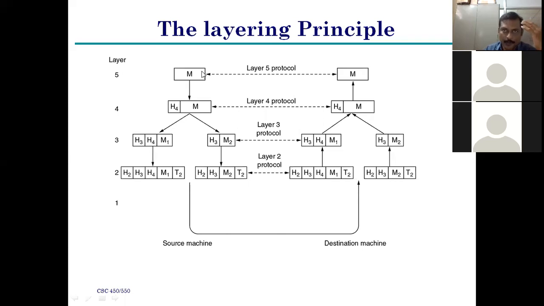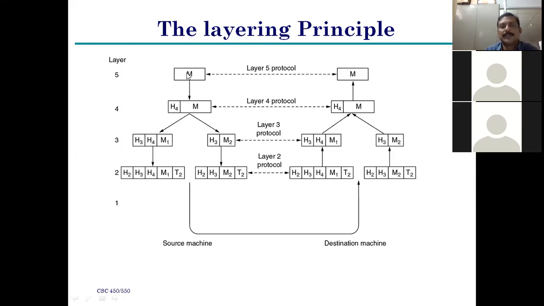So in the OSI reference model, first take the message, or information. That information is carried forward from one layer to another layer. So this is the message, right? That message is transmitted to the next level. Layer 5 is the application layer.